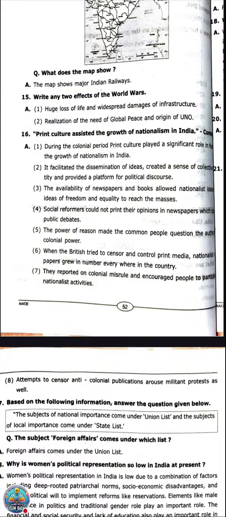So the only means of mass communication was newspapers or printed material. Thus the books allowed nationalist ideas to reach the mass of people. With the help of books, many people were able to get the ideas of nationalism.